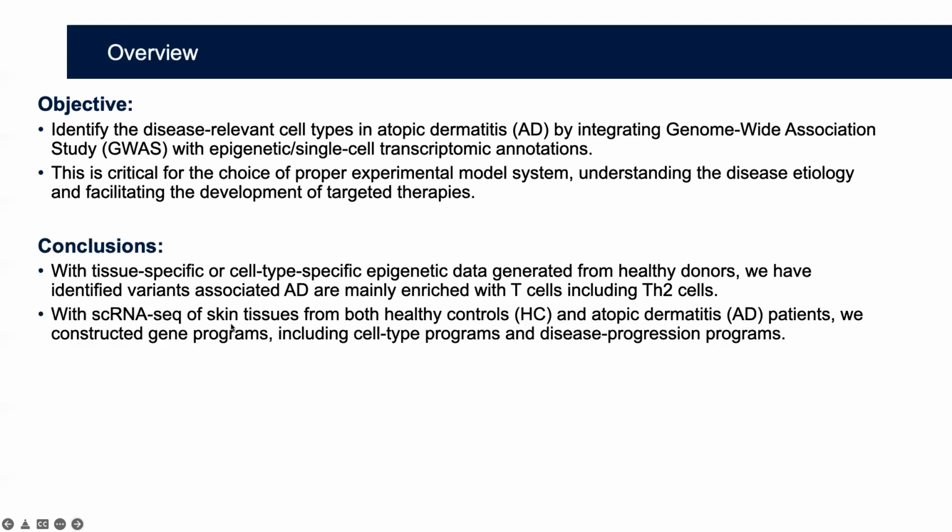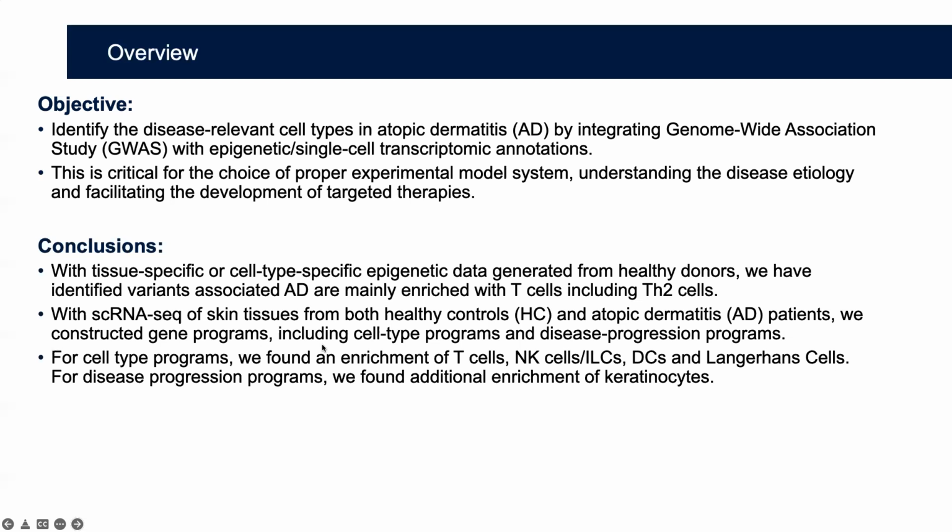With the single-cell RNA-seq data of skin tissues from healthy donors and atopic dermatitis, we constructed gene programs, including cell type programs and disease progression programs. For cell type programs, we found an enrichment of T cells, NK cells, innate lymphoid cells, dendritic cells, and Langerhans cells. As for the disease progression program, we found an additional enrichment of keratinocytes.